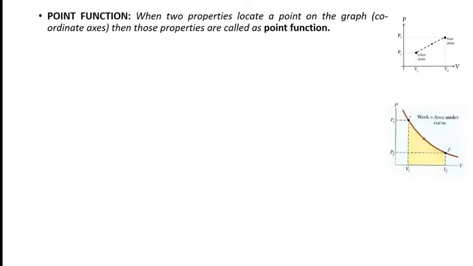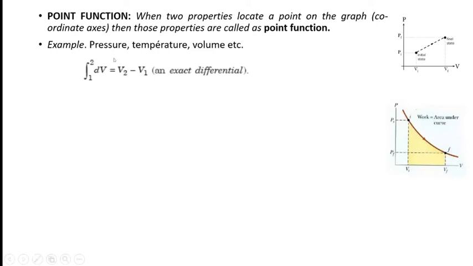Pressure, volume and temperature, entropy, enthalpy, these are point functions. These are represented by initial state and final state. If we take a difference of initial and final, it gives a difference. Examples: pressure, temperature, volume, etc. Enthalpy and entropy are also there. And the differential of such a point function is called an exact differential.